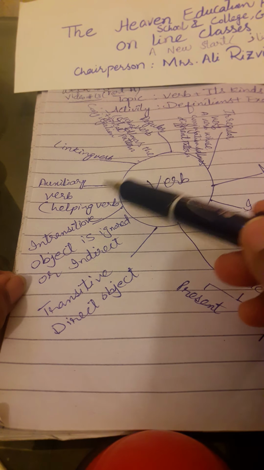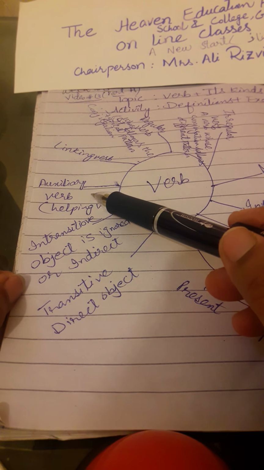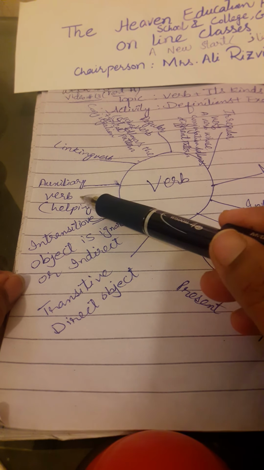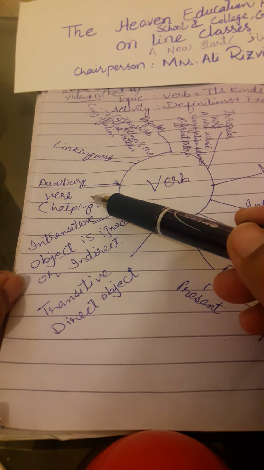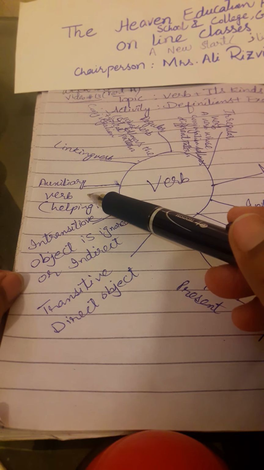Auxiliary verbs. What are auxiliary verbs? You may say helping verbs. These verbs assist the main verb. "He is singing a song." Is is the auxiliary verb.